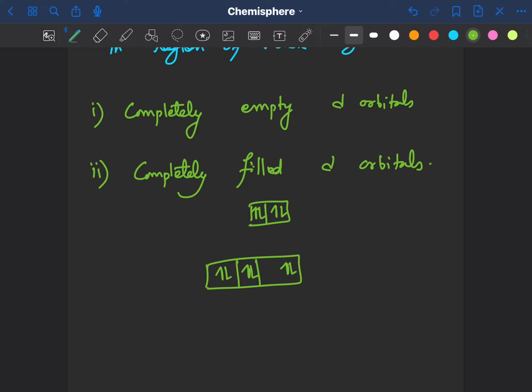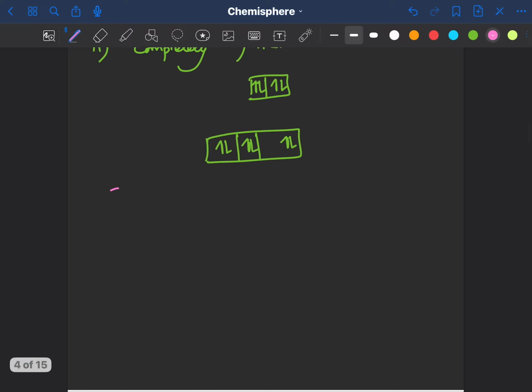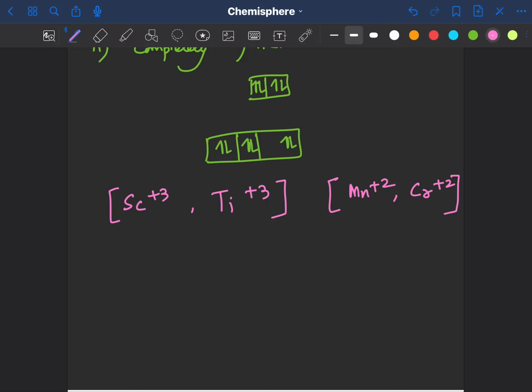Now coming back to the question, we have been given 4 pairs, so I will write down those pairs. We have been given scandium plus 3, titanium plus 3, manganese plus 2 and chromium plus 2, copper plus 2 and zinc plus 2, nickel plus 2 and titanium plus 4.